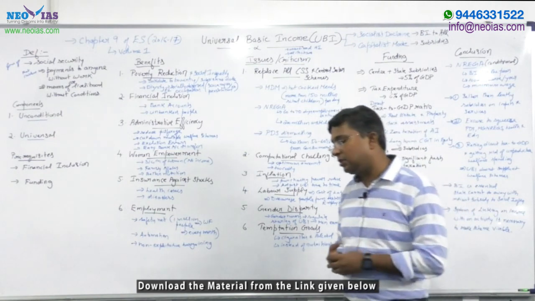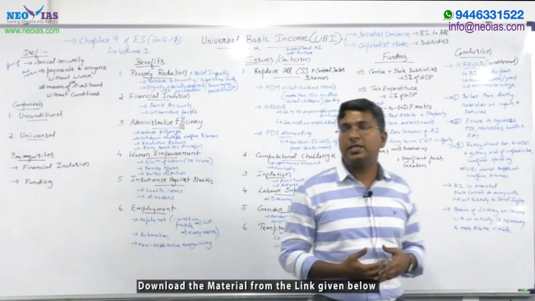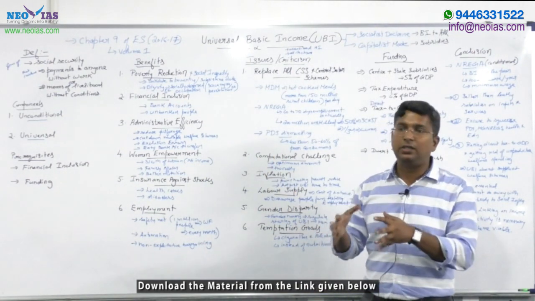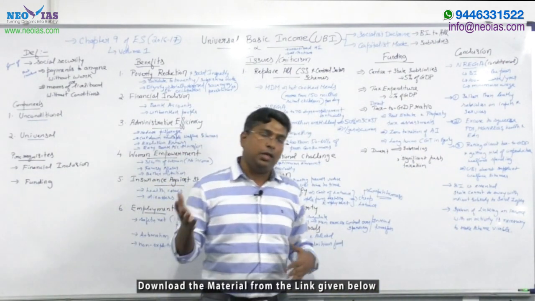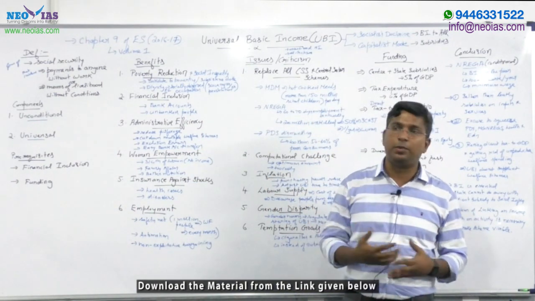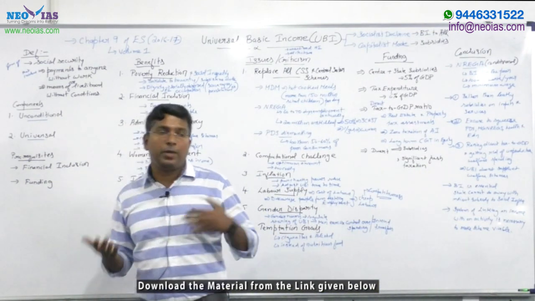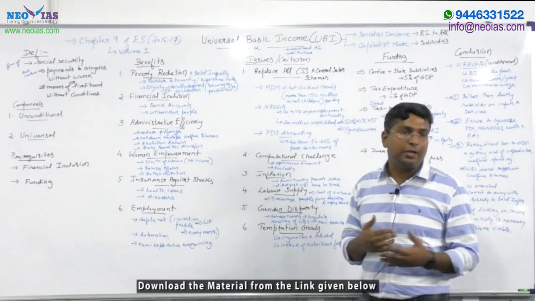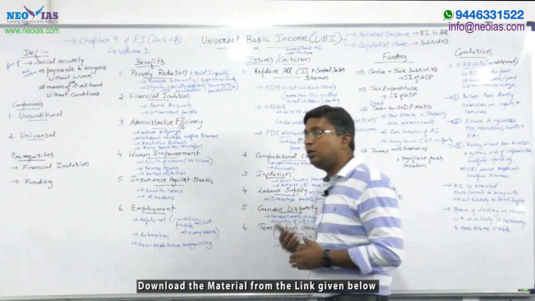Now I will tell you why this topic is very important. First of all, in volume 1 of this year's Economic Survey, chapter 9 exclusively dealt with universal basic income, and throughout the year almost all the national newspapers have covered several articles on it. There were people who support this scheme, and there are people who are against this scheme. So we will see what stand you need to take if there is a question or an essay on universal basic income.